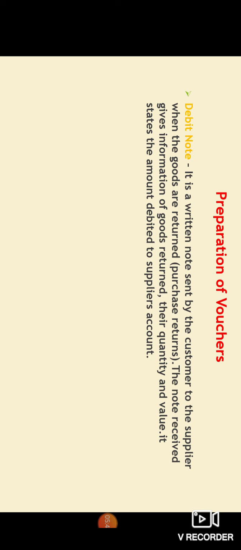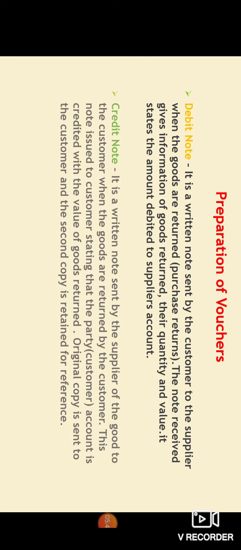The customer to the supplier will be issuing a debit note stating that these are the items I want to return. Similarly, we have here credit note. So it is a written note sent by the supplier of the goods to the customer when the goods are returned by the customer. So this is issued by the supplier to tell the customer like, yes, we have accepted the goods which you have returned.